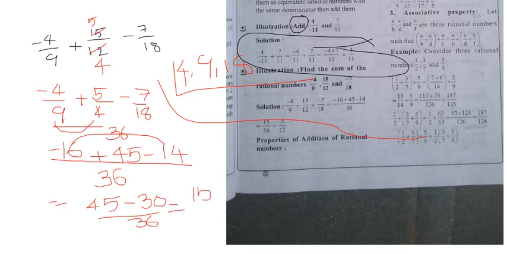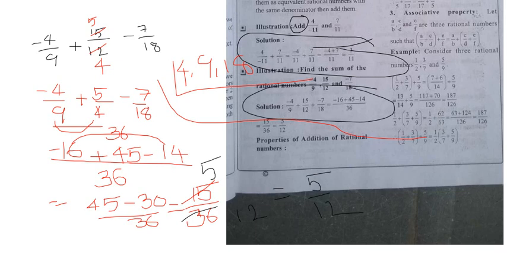And if you want to write in simplest form, this is 36, na. If you want to write in simplest form, cancel it in 5, which table? 3 table. 3 5s are 15, 3 1s are 3, 3 2s are 6... so my final answer is what? 5 by 12. Here nothing else is there, they wrote your answer directly. 5 by 12 is your answer.